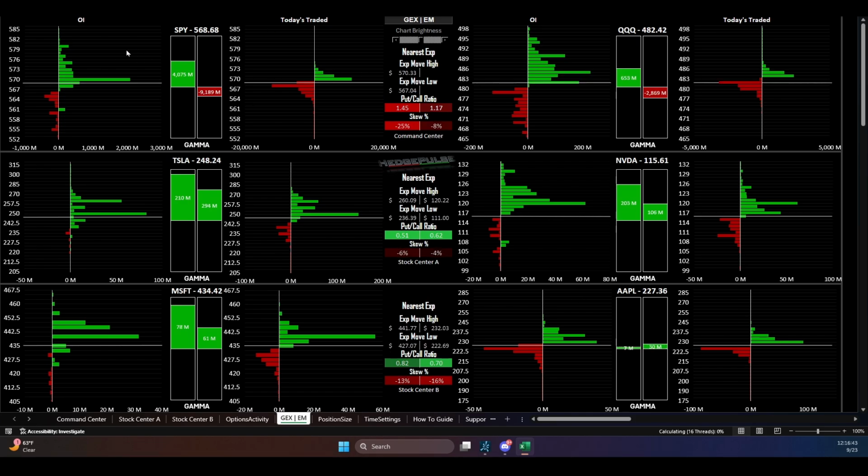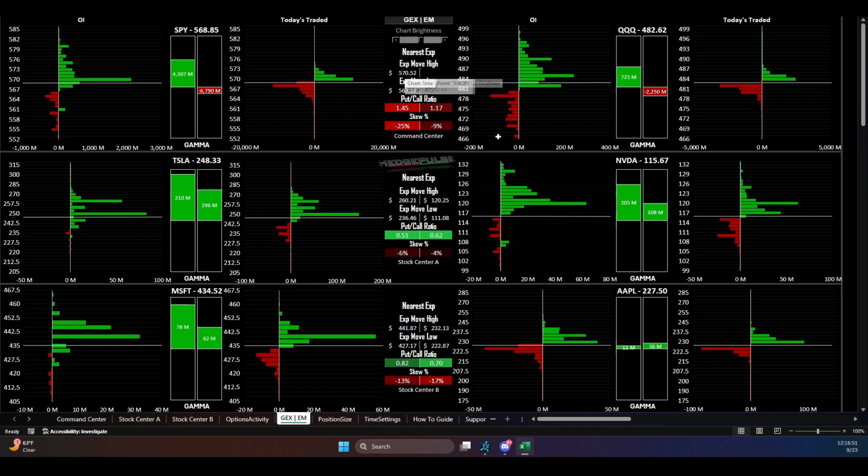But real quick, I'll go through this stuff in the middle on this one. These are just today's traded and the OI of everything, so you can see it all in one place. But in the middle here, we have expected move high and expected move low, right? So what we're looking at here is the at the money price of the nearest expiration that you have loaded, the at the money call and the at the money put. Okay, we're adding that together and adding it to the current price and subtracting it from the current price.